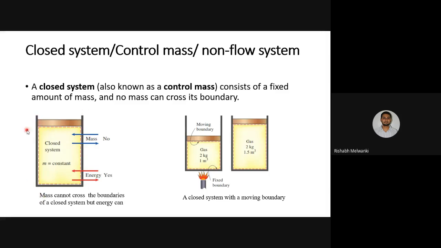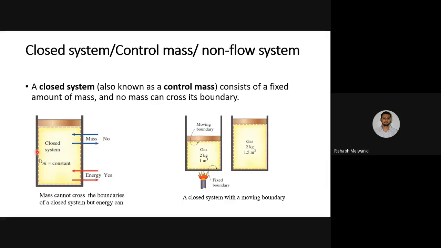In between piston and cylinder there is a gas. Now this gas is our area of study, so that is why we draw a boundary over here. This is the boundary, so the inside part will become a system. Now, this is which type of system? Closed. Why? Because mass cannot transfer.